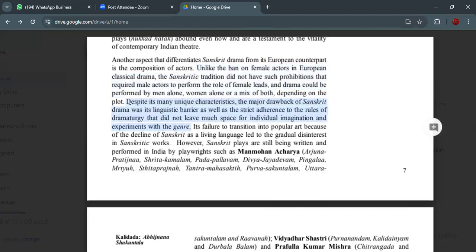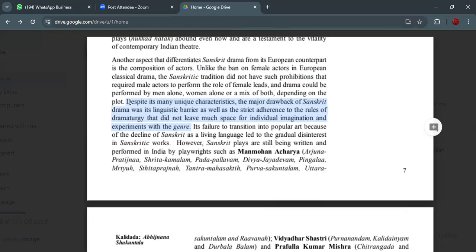One of the major drawbacks of Sanskrit drama was its language, because the language used in Sanskrit drama was Sanskrit, and that came as a setback. At the same time, there was the strict adherence to the rules of dramaturgy.